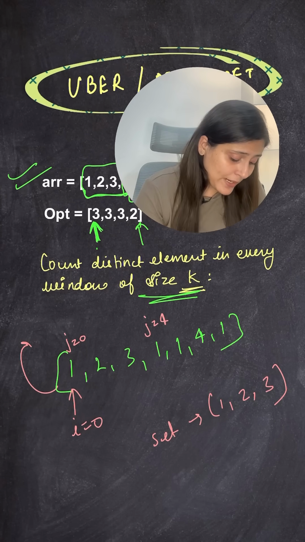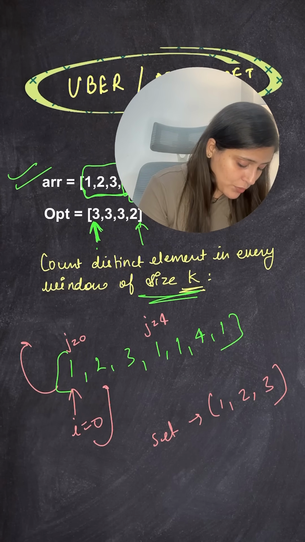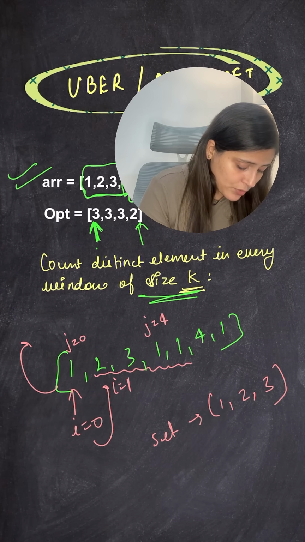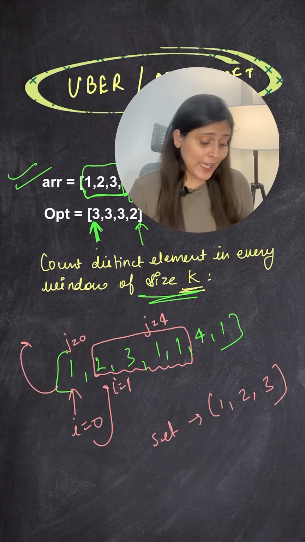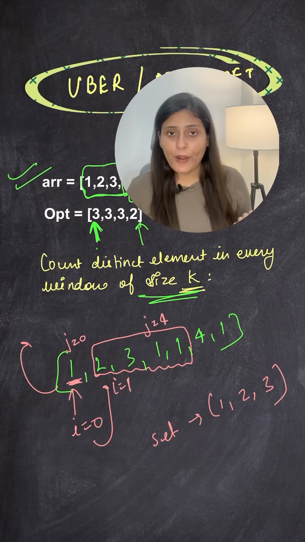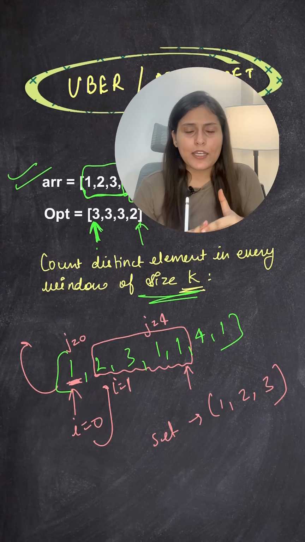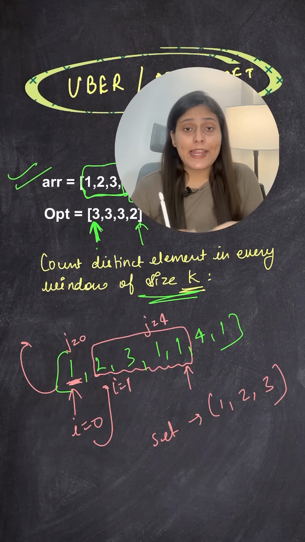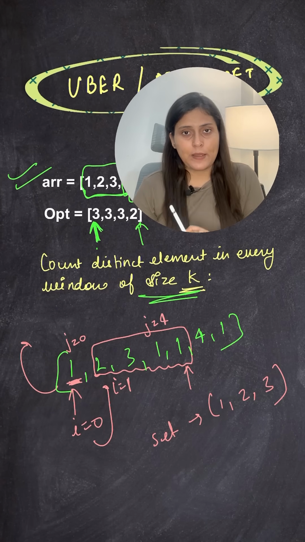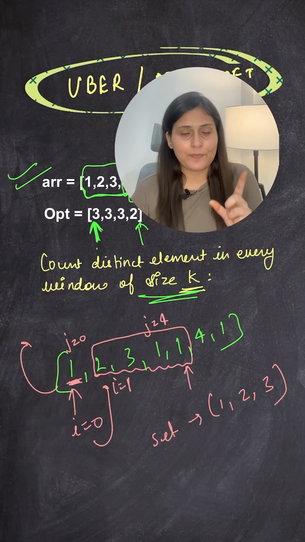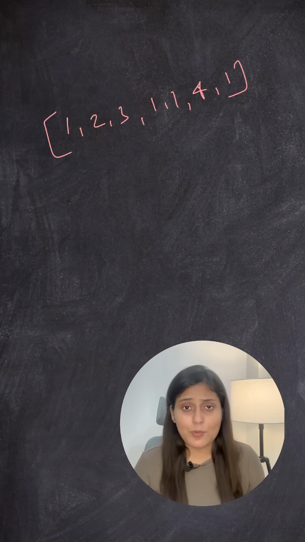And when you increment your i pointer, i equal to 1, j will also move from i equal to 1 to i plus 4 for this window. For this window again, you can remove the left pointer value and add this value. But in a set, removal and adding takes O of n time complexity. But in a hash map, it's very easy, in constant time. We'll do the same operation in a hash map also, with left and right pointers.